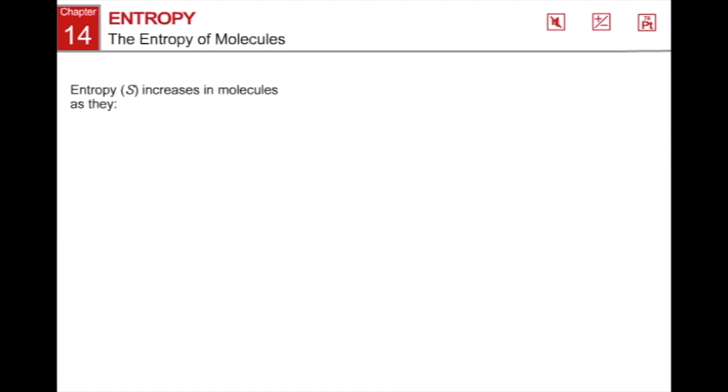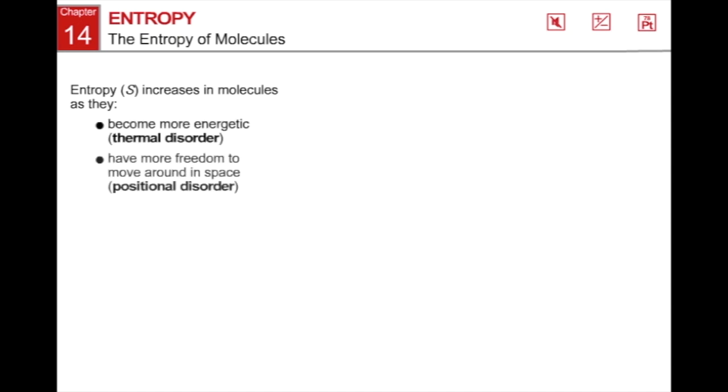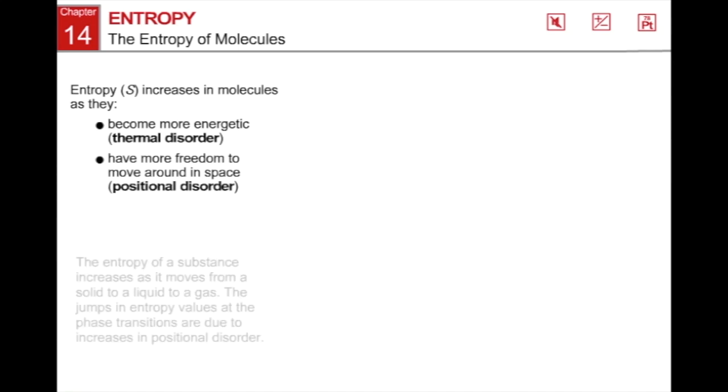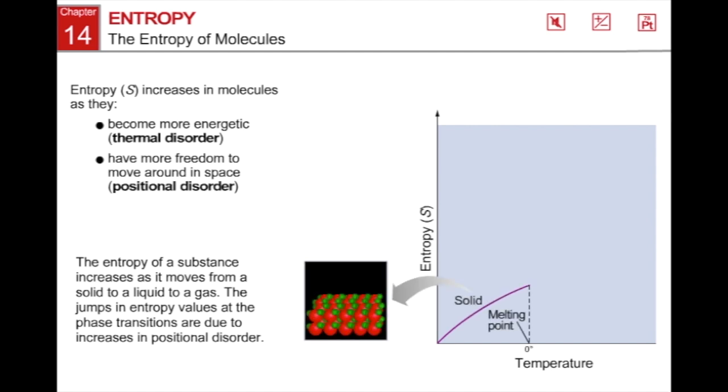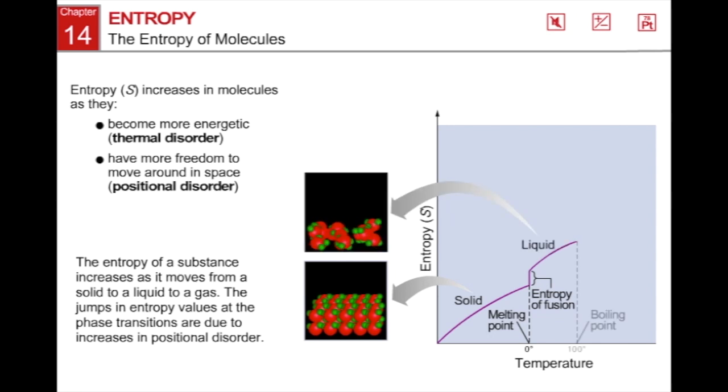Entropy, S, increases in molecules as they become more energetic, which is thermal disorder, or have more freedom to move around in space, which is positional disorder. The entropy of a substance increases as it moves from a solid to a liquid to a gas. The jumps in entropy values at the phase transitions are due to increases in positional disorder.